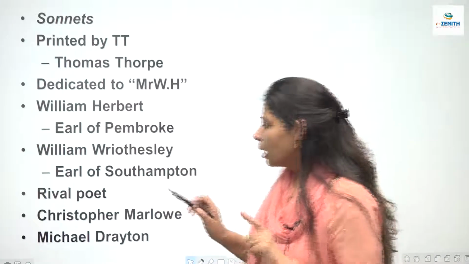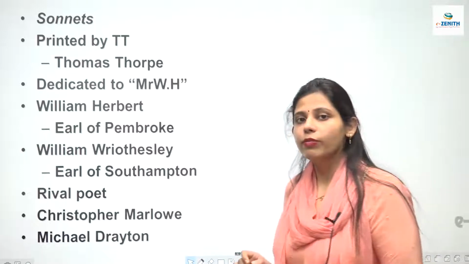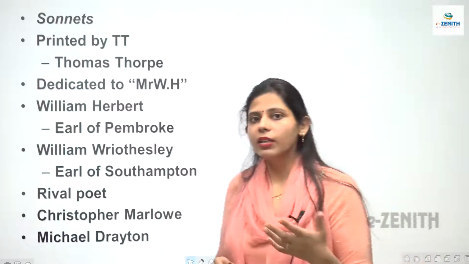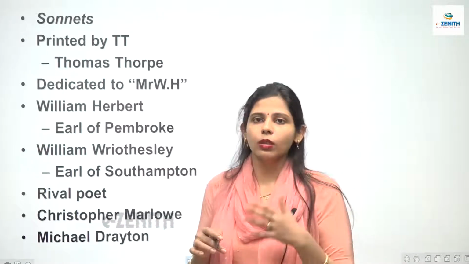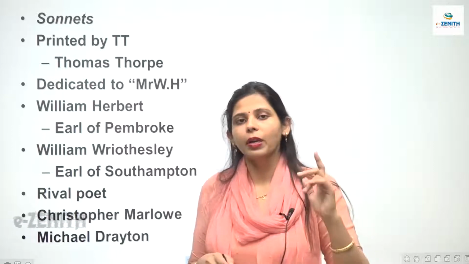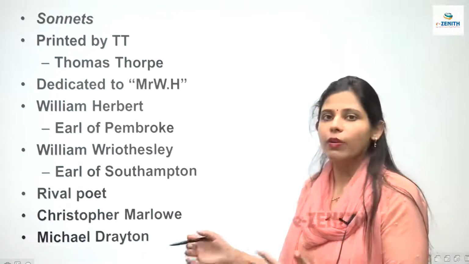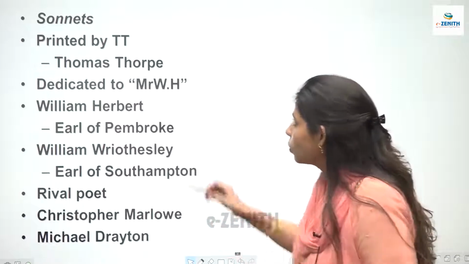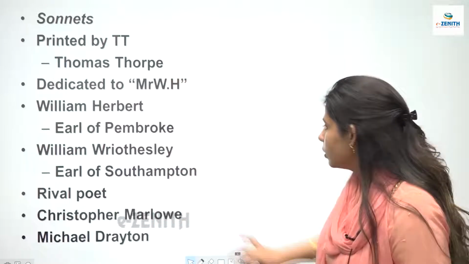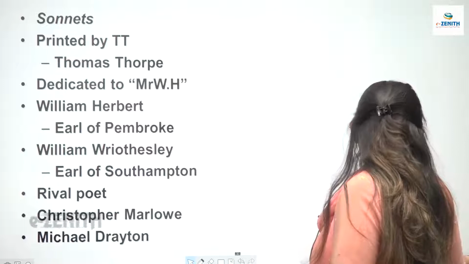And now the other sonnets, that is 127 to 152, are either dedicated to this lady called Mary Fitton or Lucy, who was a great courtesan or a prostitute at that point of time. It could either be her or Mary Fitton. So these two ladies can be the choice of this dark lady that Shakespeare is talking about. So this is understood. Now coming to the next page again.